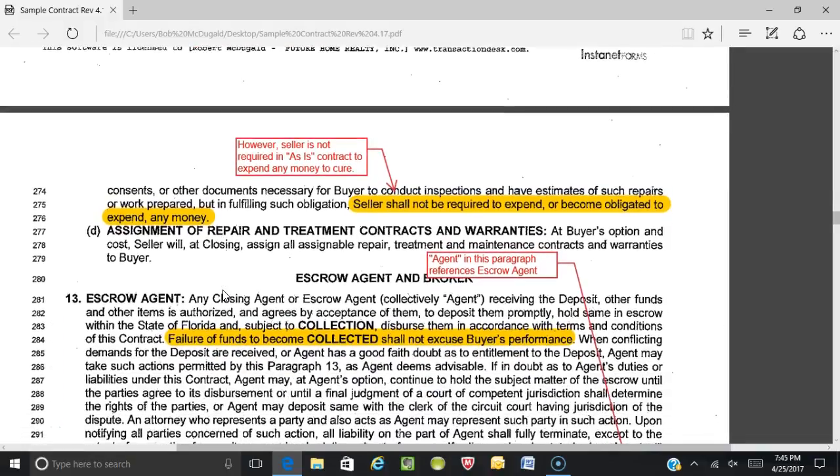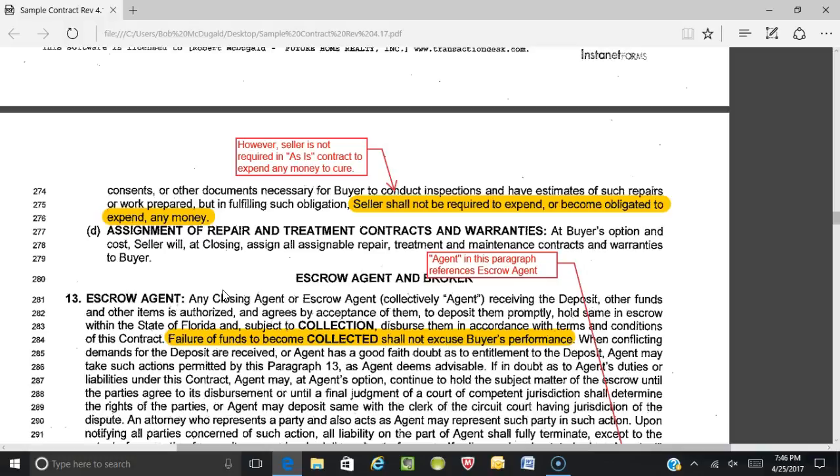And then finally, Section D under Section 12 says that the assignment of repair and treatment contracts and warranties is at buyer's option and cost. Seller will, at closing, assign all assignable repair, treatment, and maintenance contracts and warranties to the buyer. What this means is that if the buyer doesn't want it, then it doesn't have to happen. But if the buyer would like it, let's say there was a termite treatment done 2 years ago, and the seller has continued on with an annual policy to cover that, which means it would get retreated for free because the seller has paid for that.